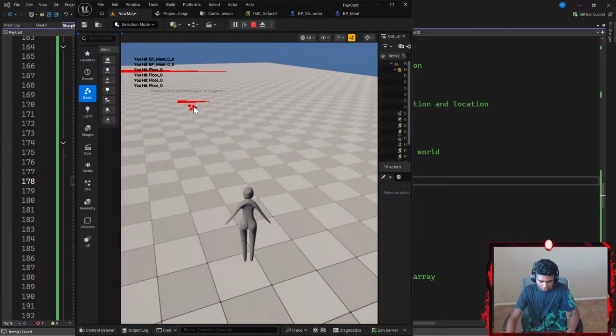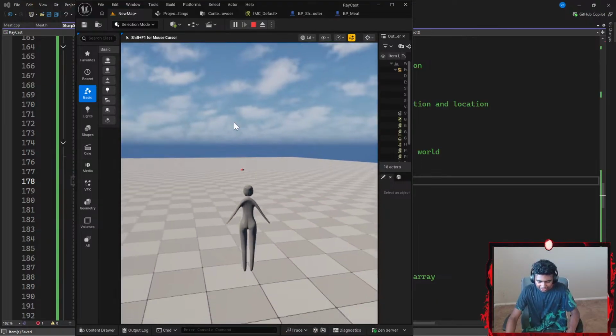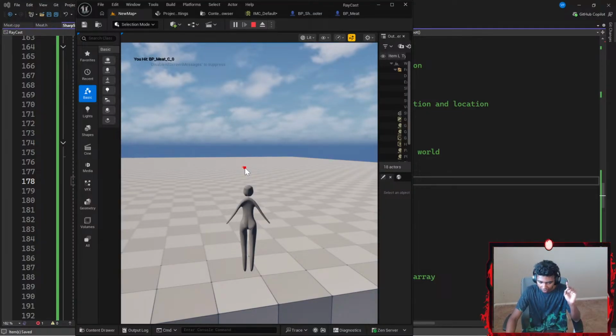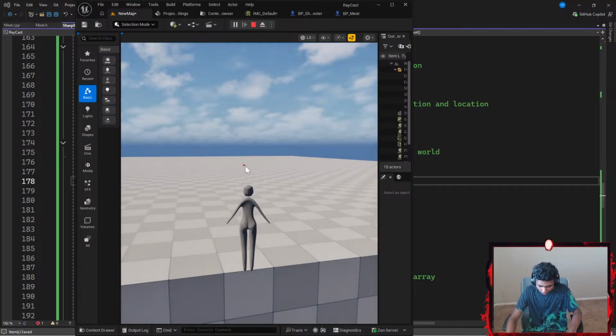Let's try hitting it from here. Okay, let's see the range. Am I really good at FPS games? I did hit the meat. I did not miss. Let's try again. You hit the meat. You hit the floor. Okay, I want to go a bit more back. Can I still hit the meat?